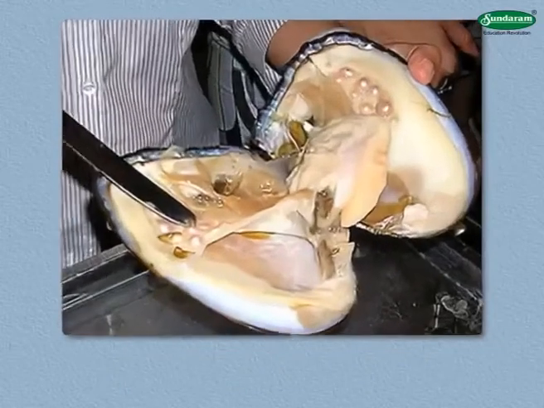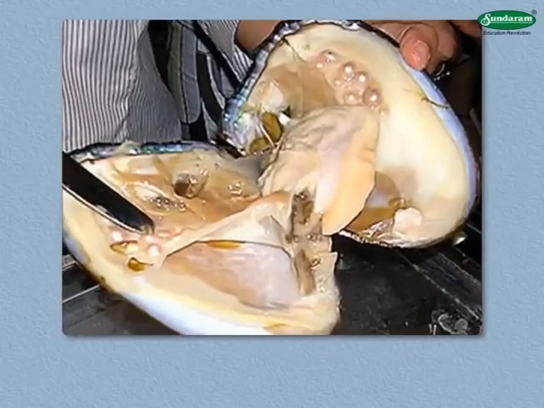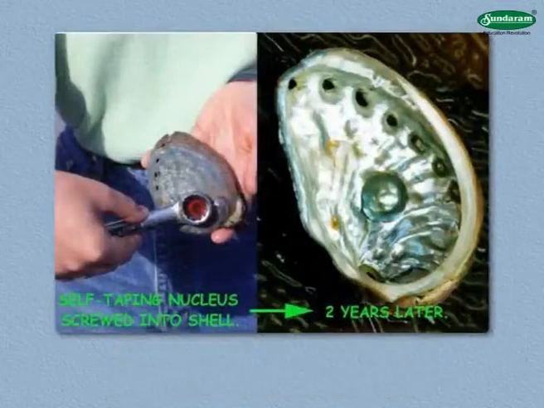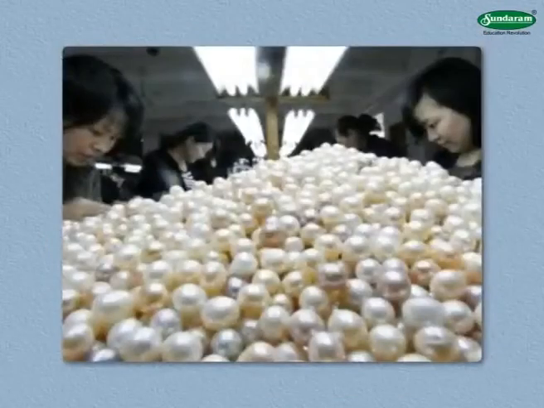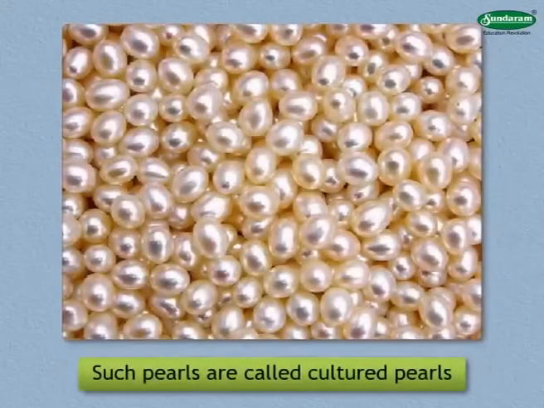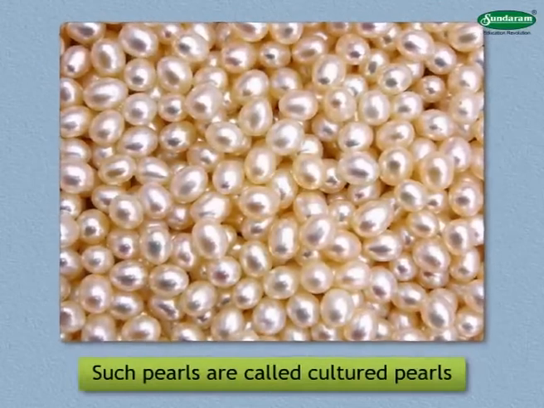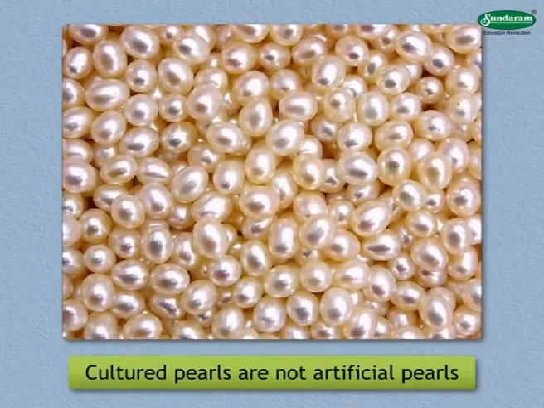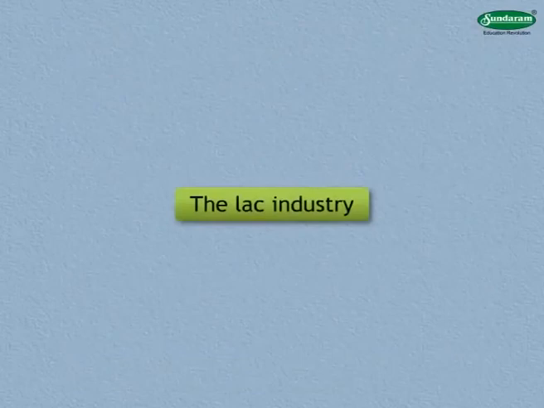Previously, man depended entirely on nature to obtain pearls. Now, a technique of inserting grains of sand inside the oyster's body at the right time has been developed. As a result, a large number of pearls can be obtained on a commercial scale. Such pearls are called cultured pearls. Thus, we can see that cultured pearls are not artificial pearls manufactured in a factory.